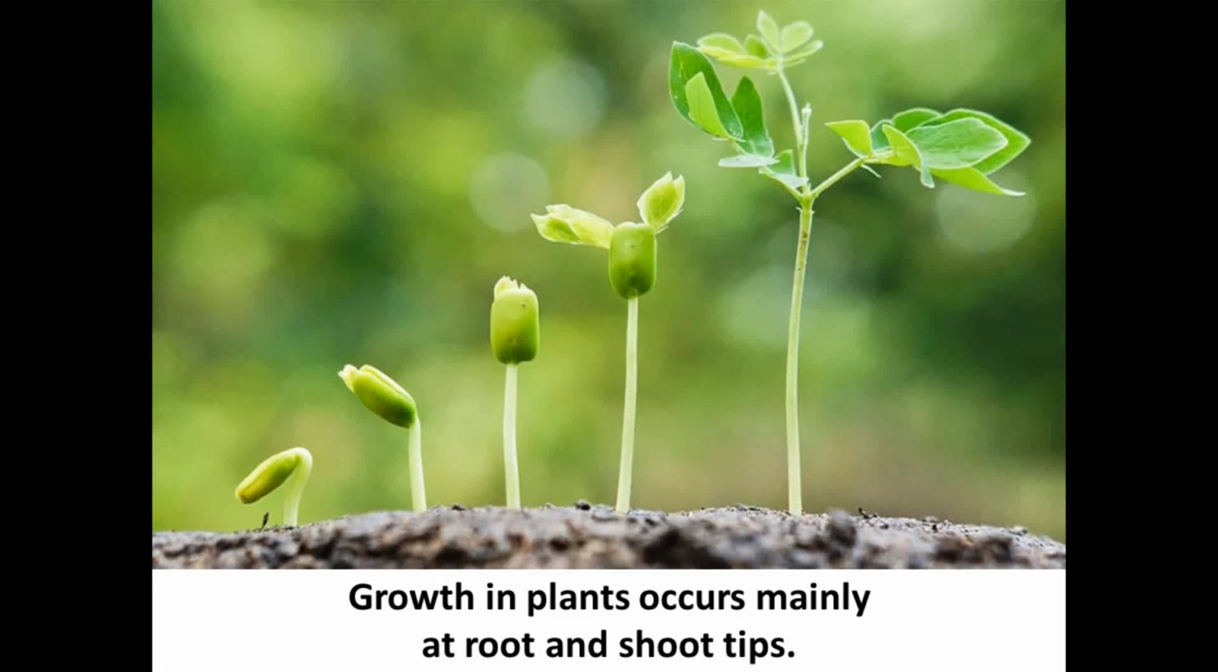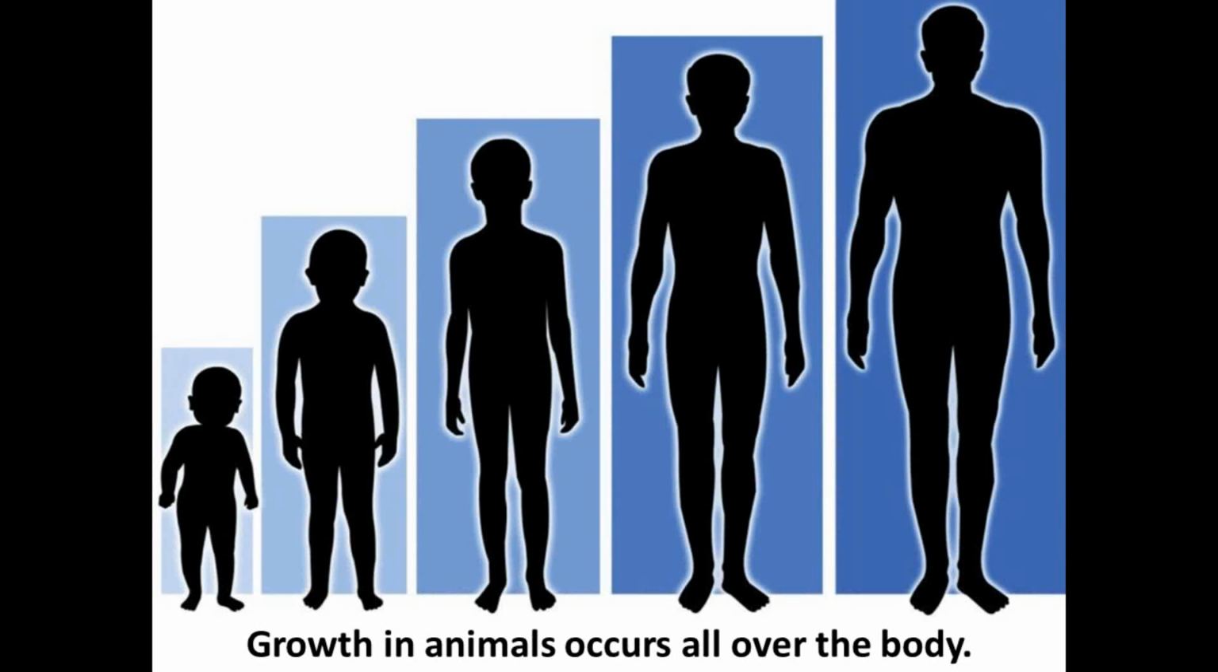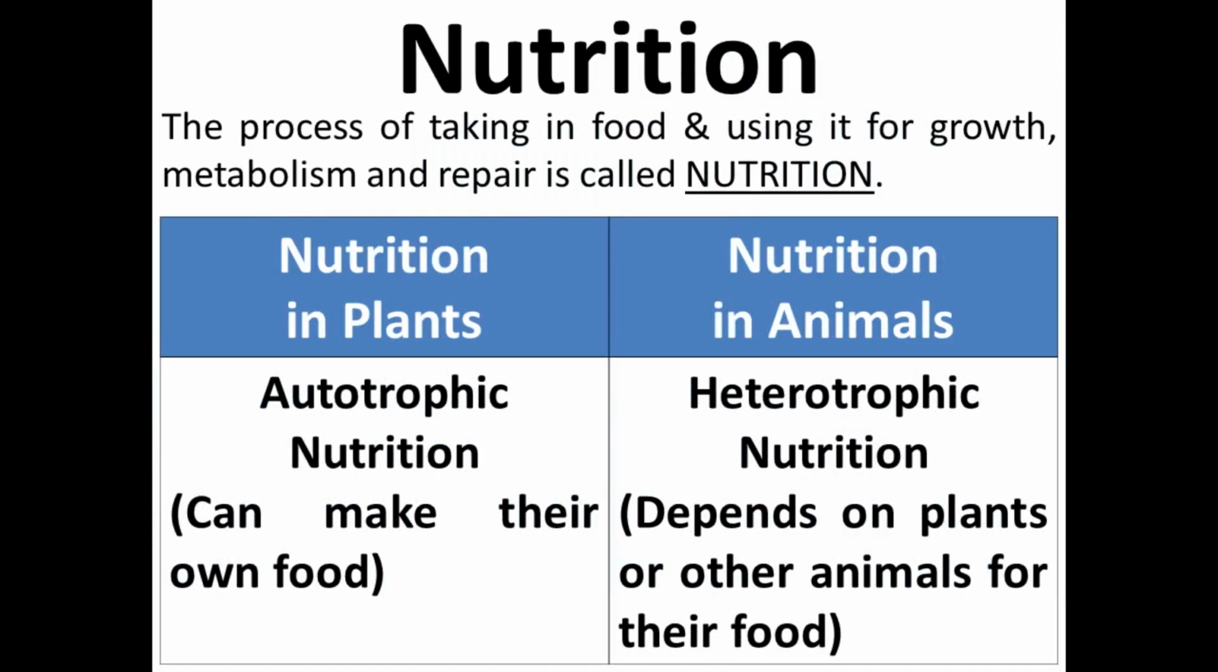You can see in this picture how the growth takes place in plants. Growth in plants occurs mainly at the root and the shoot tips. But in animals, the animals grow all over the body equally.